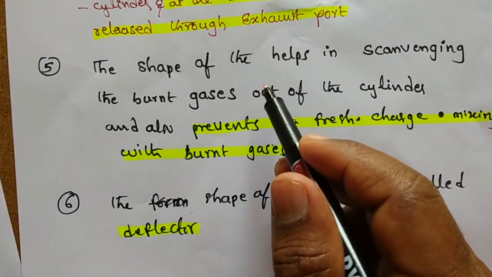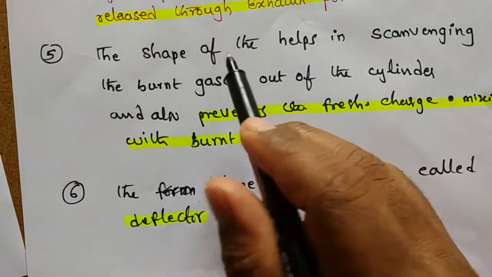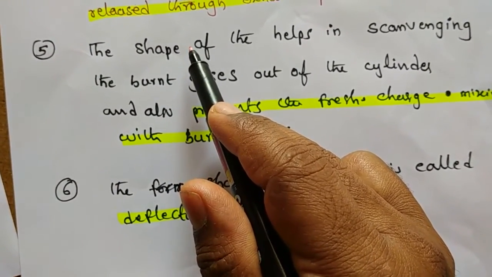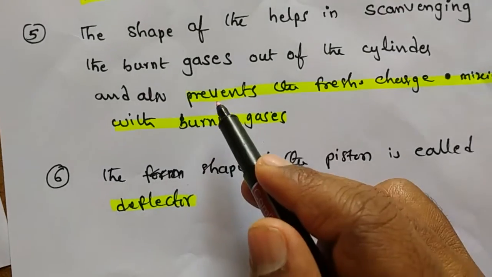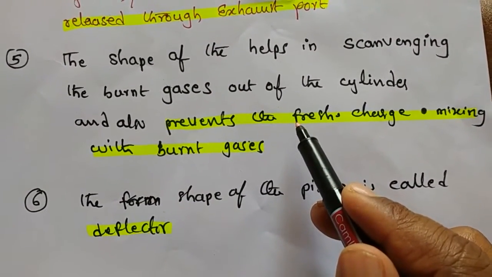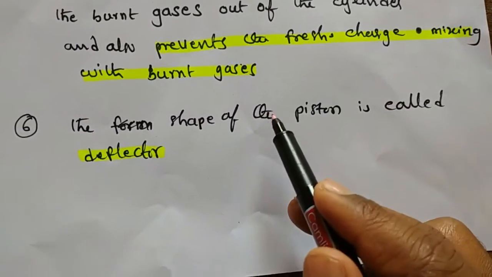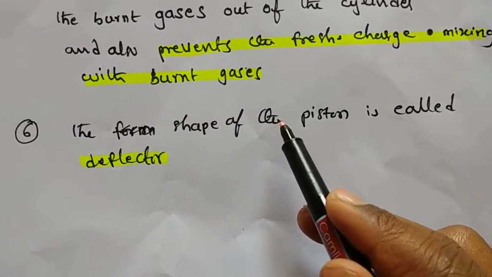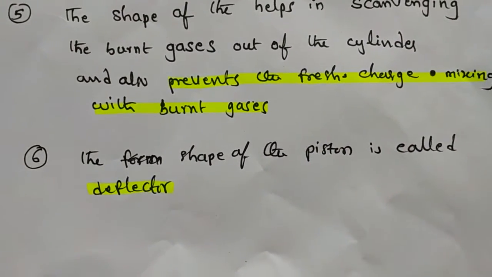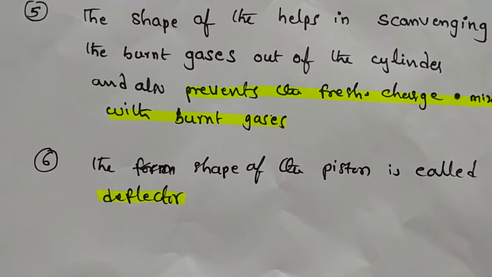What does scavenging mean? Burnt gases out of the cylinder. And also this deflector, or shape of the piston, helps to prevent the fresh air charge mixing with burnt gases. So the shape of the piston is called the deflector. I hope you understand. So let us see an animation video for understanding purposes.